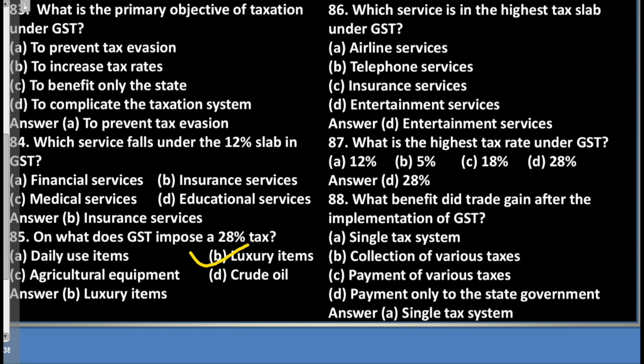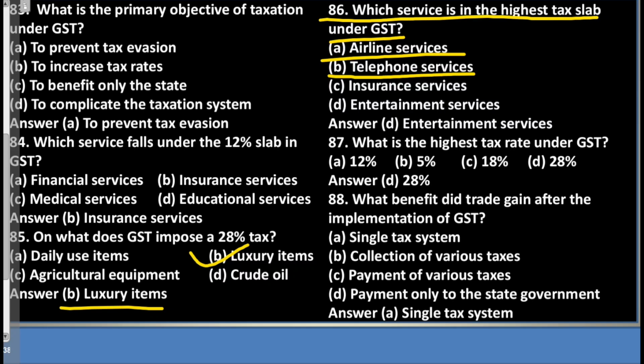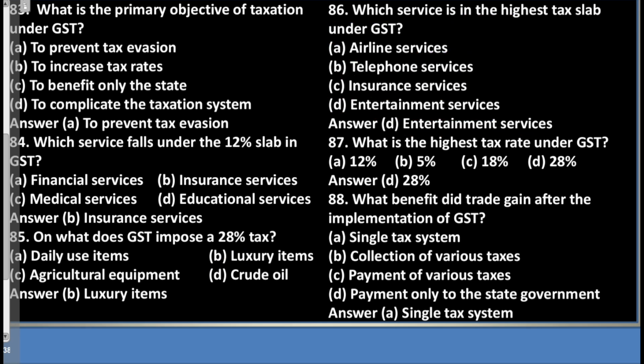Luxury items. Question 86. Which service is in the highest tax slab under GST? A. Airline services. B. Telephone services. C. Insurance services. D. Entertainment services. Answer D. Entertainment services. Question 87. What is the highest tax rate under GST? A. 12%. B. 5%. C. 18%. D. 28%. Answer D.